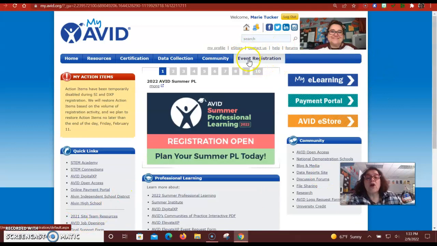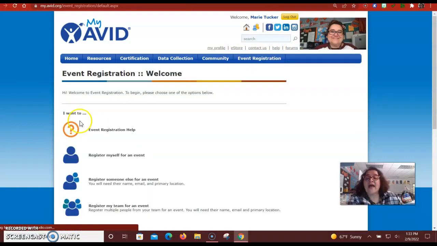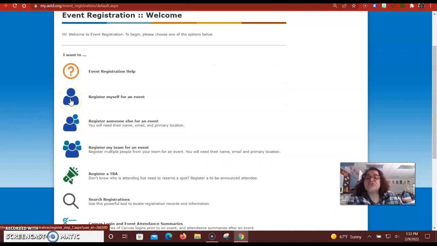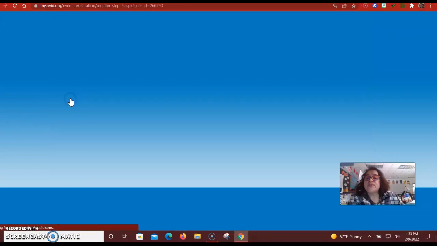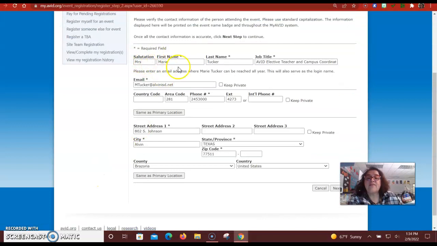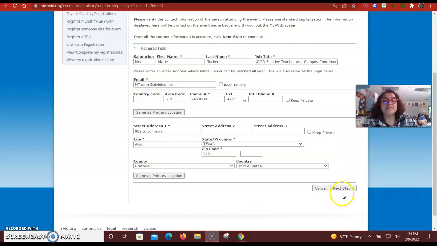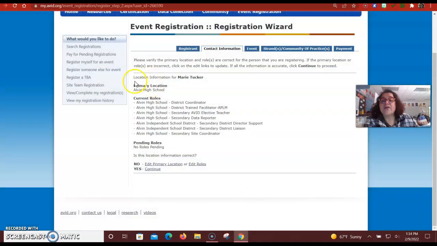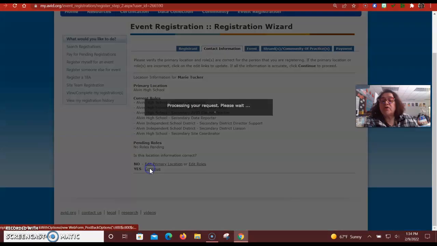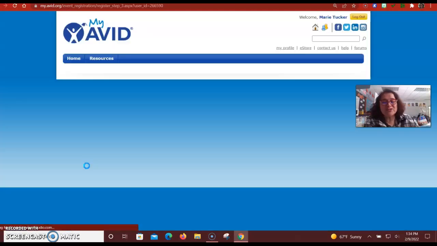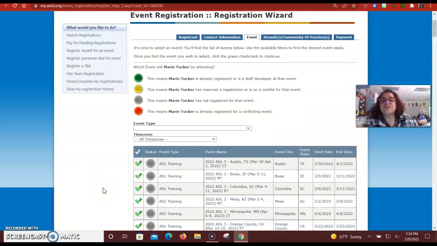We're going to focus right here on event registration. When you click on that, you're going to notice the first one, register myself for an event. So when you click there, notice that it's going to have all of my information, my campus, where I'm at. I will go ahead and click next steps. And from here, I'm going to double check, are my roles and everything correct? I will click yes. And then the next thing it's going to take me to is the actual things that I can select as far as training. Of course, right now it's processing because I wanted to do that.